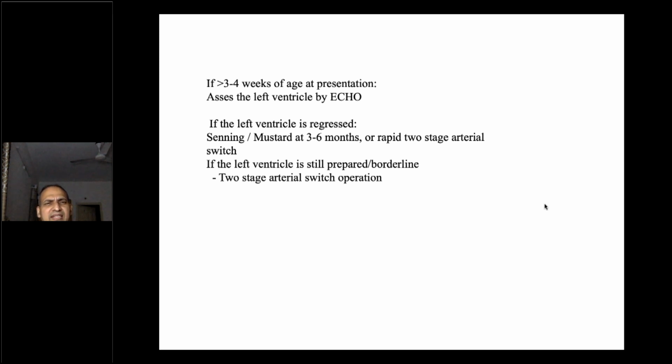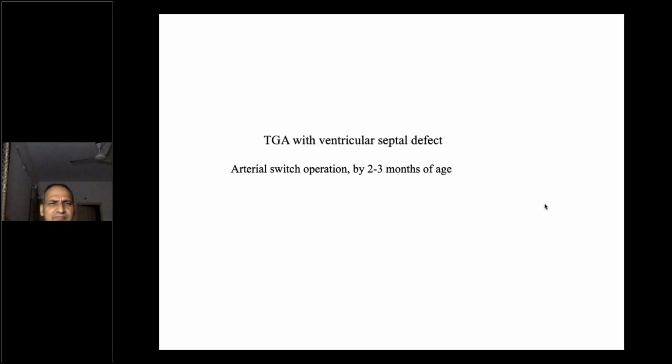So to repeat this slide again, if any DTGA patient comes to us and the presentation is less than 4 weeks, we almost straightaway go for the switch operation. If between 4 weeks onwards, we assess the LV function and the LV mass. If the LV is clearly regressed, then definitely we'll wait for the Senning procedure. If the LV is borderline, we try to prepare it by 2 methods, a 2-stage switch or a stent, followed by the switch operation.